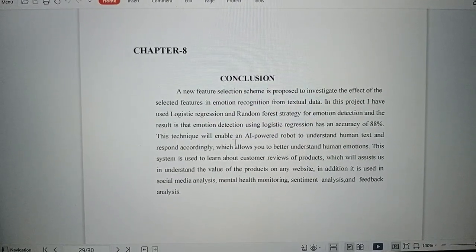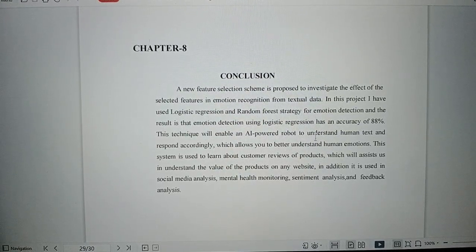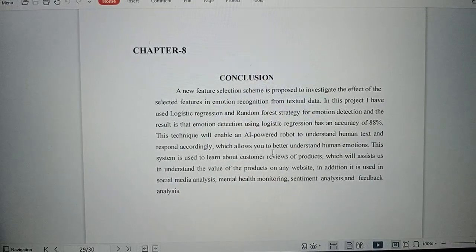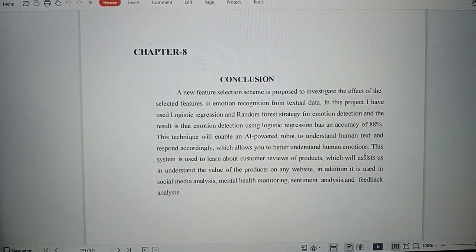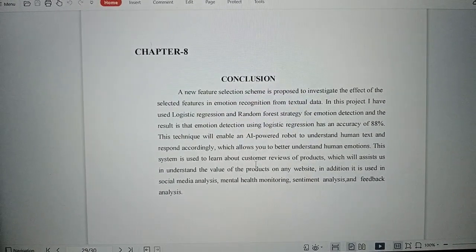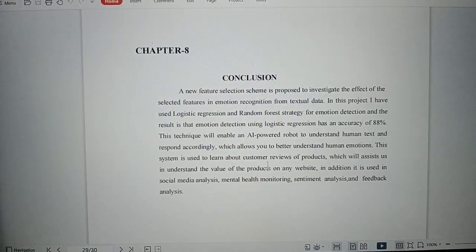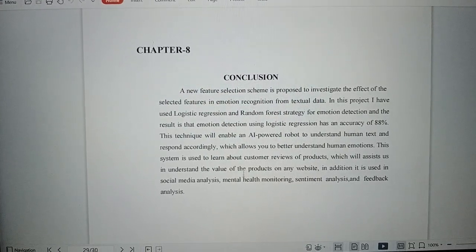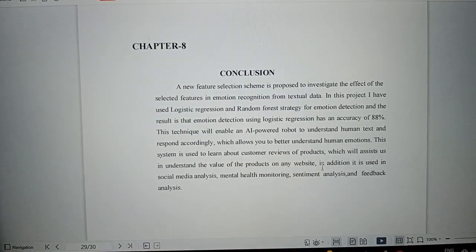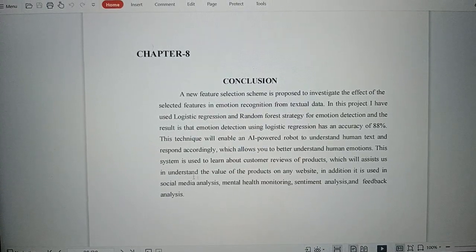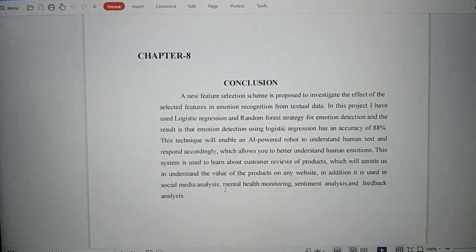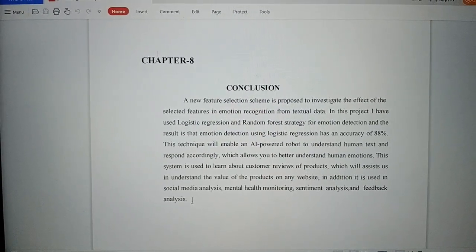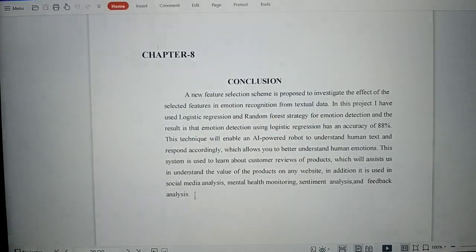This technique will enable an AI powered robot to understand human text and respond accordingly, which allows you to better understand human emotions. This system is used to learn about customer reviews of products, which will assist us in understanding the value of the products and any website. In addition, it is used in social media analysis, mental health monitoring, sentiment analysis and feedback analysis, and also in text emotion recognition. Thank you.